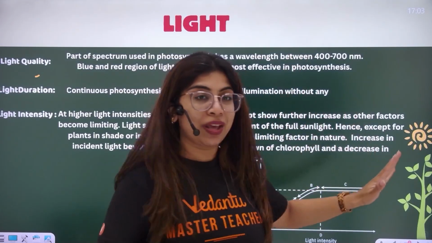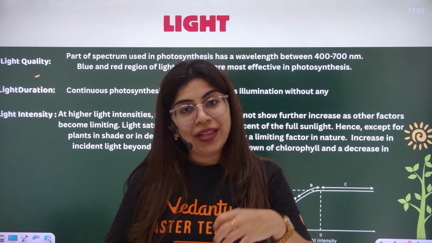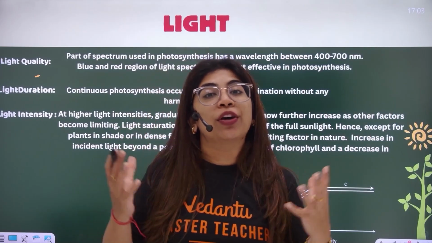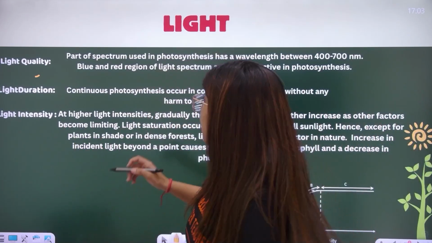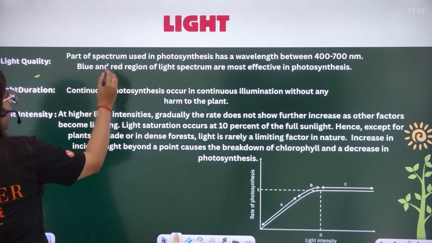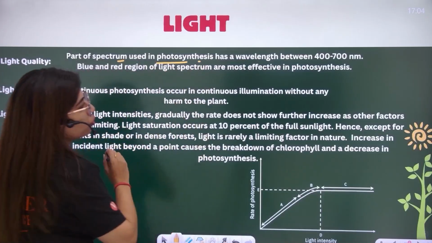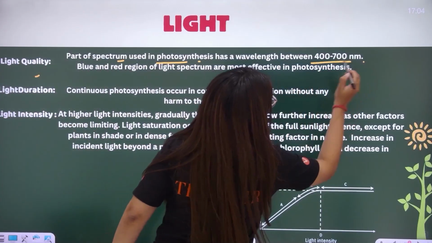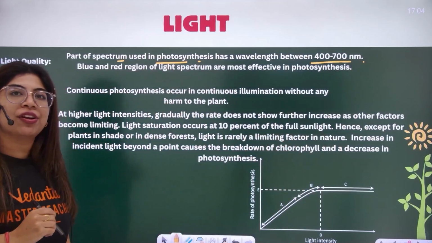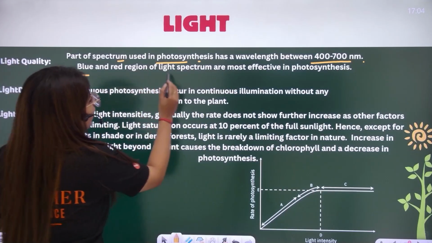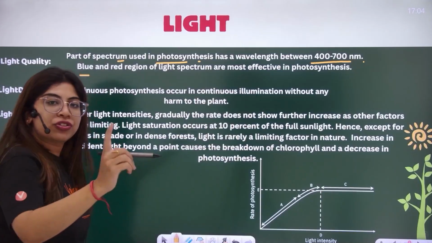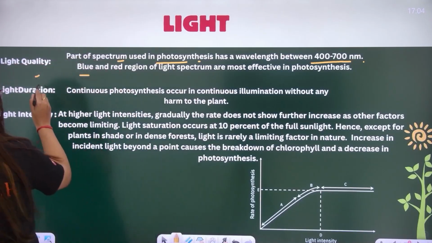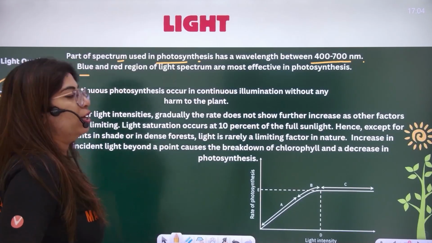So once we are doing factors, in a way, we are revising the chapter of whatever we've done so far. Light quality, part of spectrum used in photosynthesis, which has a wavelength of around 400 to 700 nanometer. Blue and red region, most effective for photosynthesis. Green is the least effective. Talking about light duration.